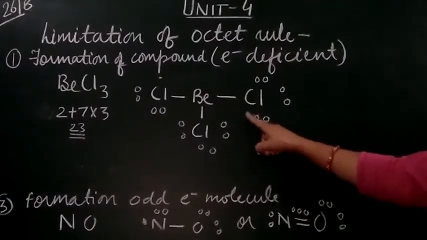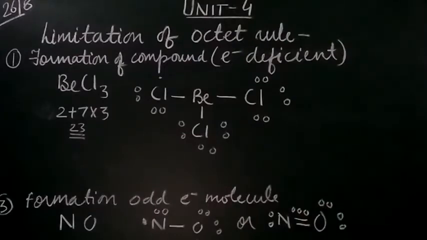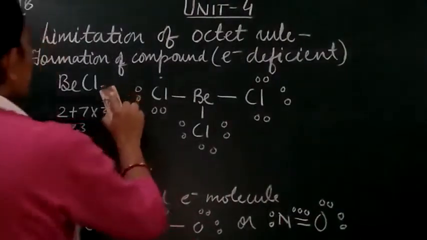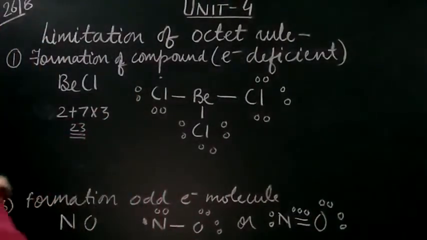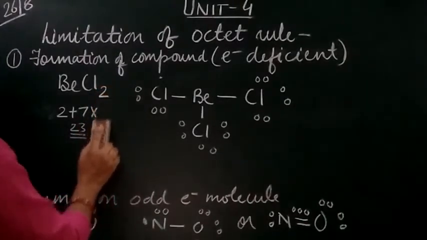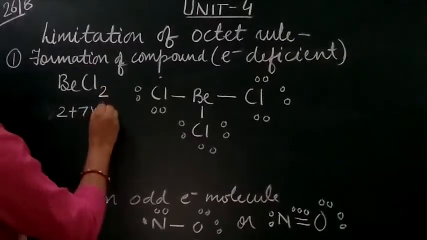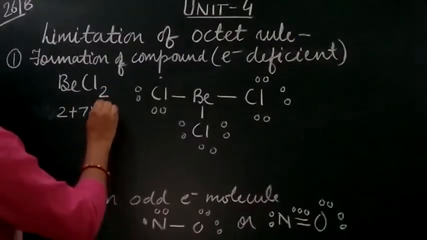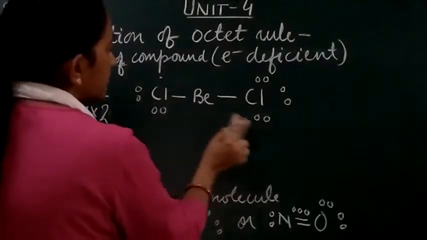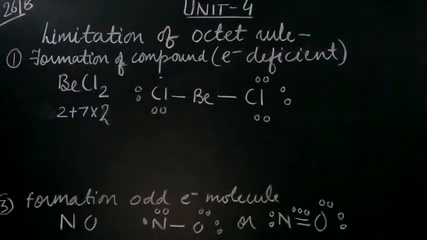You can see that the beryllium at the center does not have its octet completed. Let me make a slight correction here: beryllium has only two valence electrons at the center, so it can hold only two chlorine atoms around it. We will have only two chlorine atoms around it.